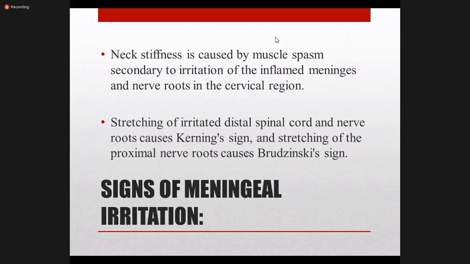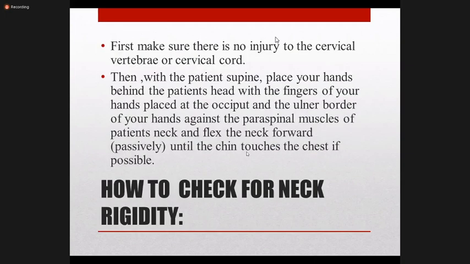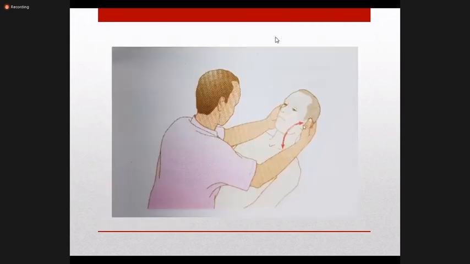And how do you assess the signs of meningeal irritation? First, neck rigidity. First you have to make sure that there is no injury to the cervical region. You ask the patient about history of trauma, or any swelling or severe pain in the neck. Then lie the patient in a supine position, flat without any pillow. Place your hand behind the patient's head like this. Place your hands behind the neck, your fingers towards the occiput of the head, and the ulnar border parallel to the spinal muscle like this. Okay.